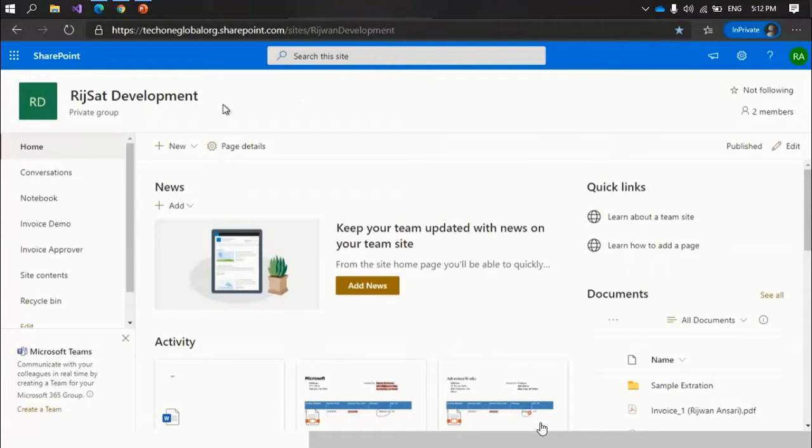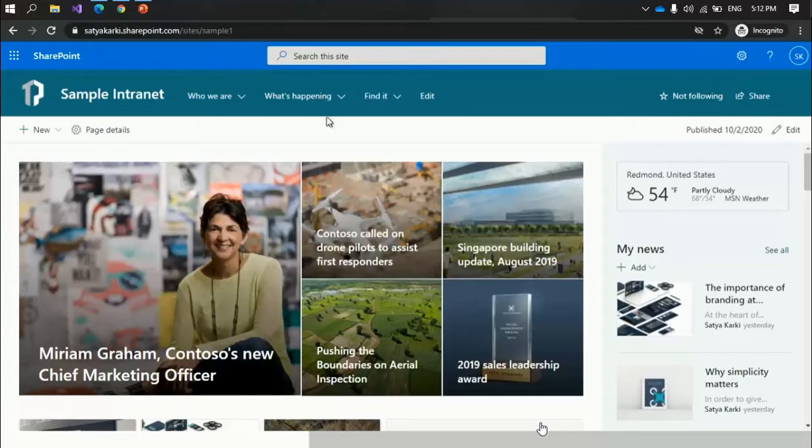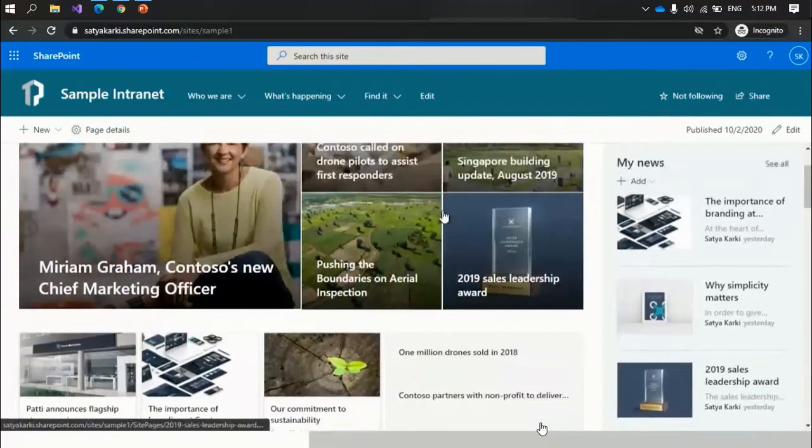Good. So this is the portal you have. This is the default portal of SharePoint. You can see this is the modern one. And now you can change this portal to this. You can see it's the same SharePoint portal. You have all the things, you can see the UI.